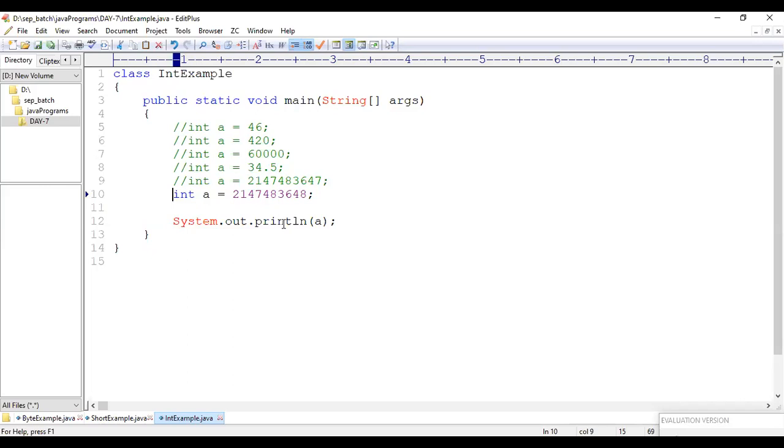For this one, I would like to add one more thing here. I would like to add L as the suffix. So if I add L, let me execute this one. Again, it is showing some error. Just a second. So I would like to put L. Let me compile it. That is showing the same problem.